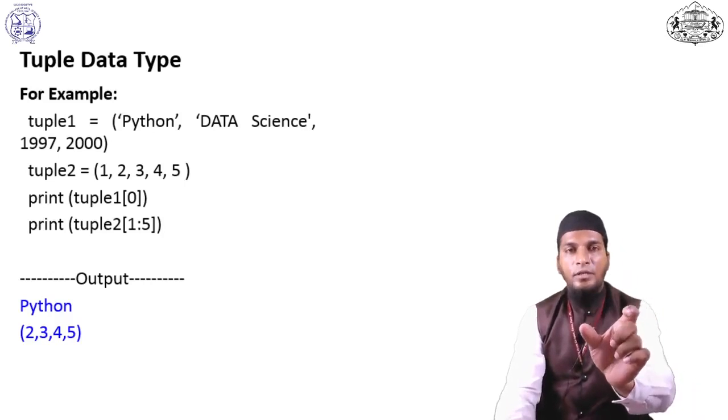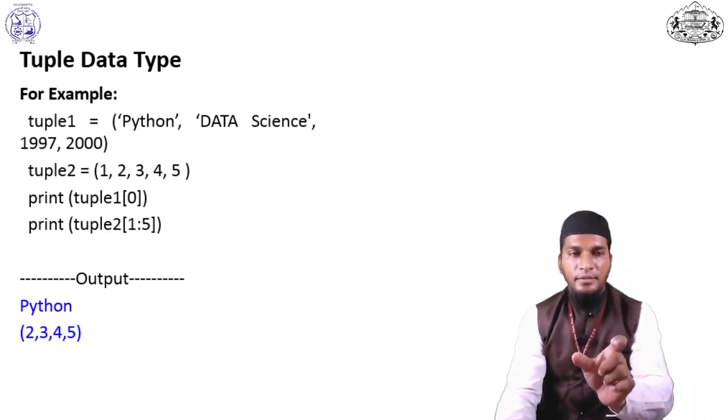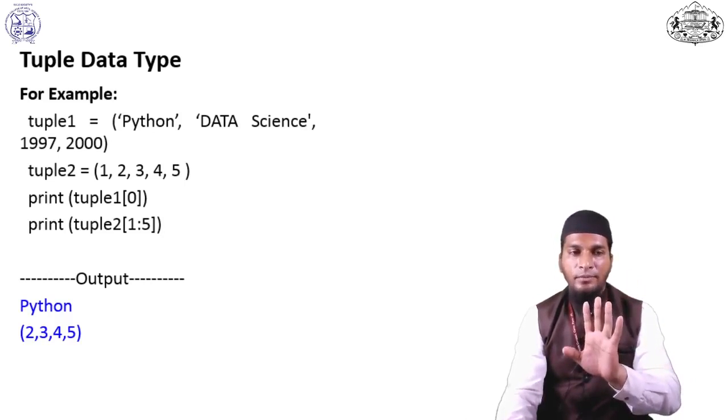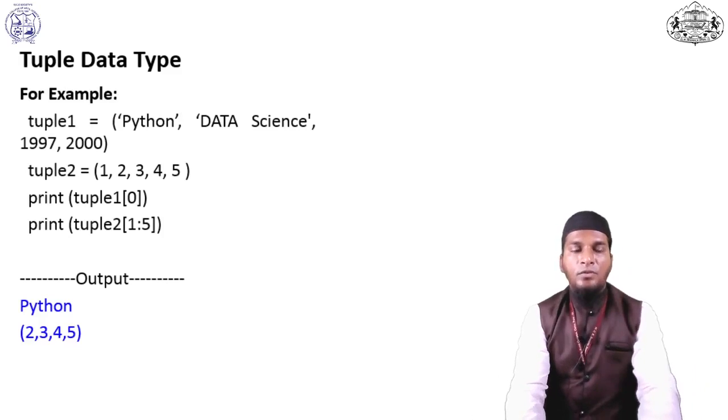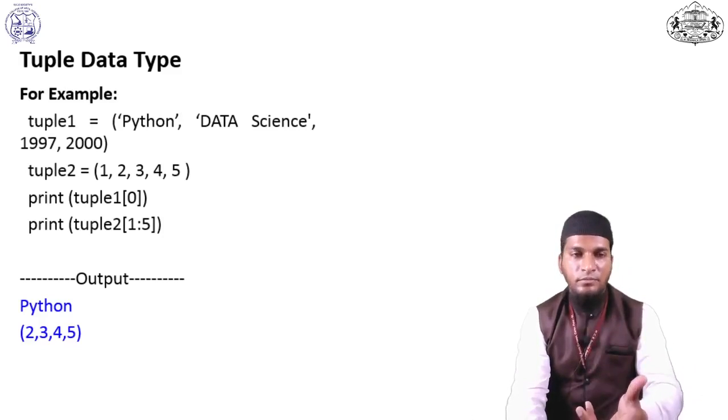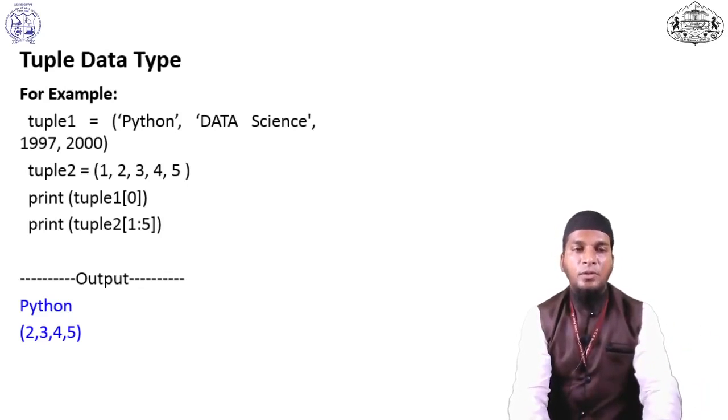Okay, and for that we have to use parentheses, and elements or atoms are separated by commas. See here, for that we have to use a tuple with integer values also. A tuple is a collection of different data types also, like a string or a number. So here I pass tuple 2 equal to all integer values. We have to print tuple 1 or tuple 0.